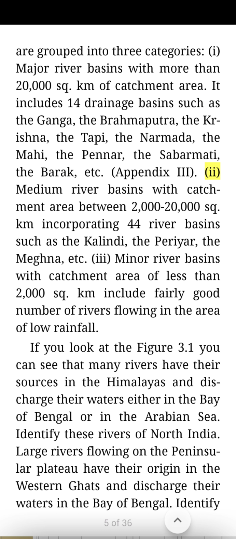Appendix 3. Medium river basins with catchment area between 2,000 to 20,000 square km, incorporating 44 river basins such as the Kalindi, the Periyar, the Meghna, etc. Minor river basins with catchment area of less than 2,000 square km include a fairly good number of rivers flowing in the area of low rainfall.